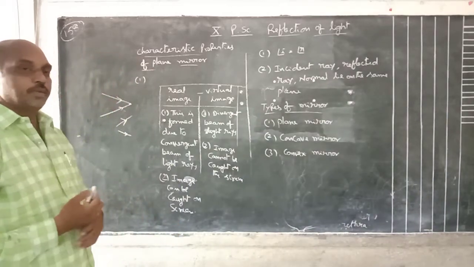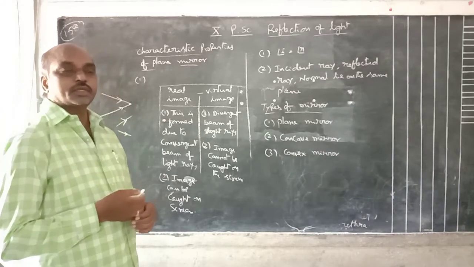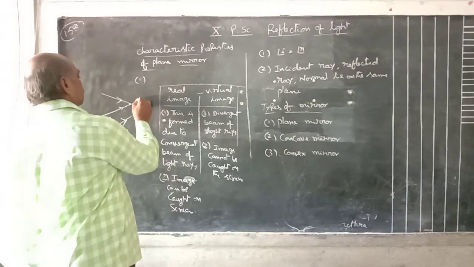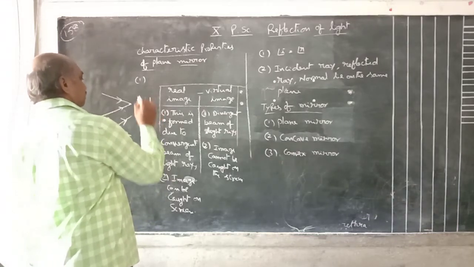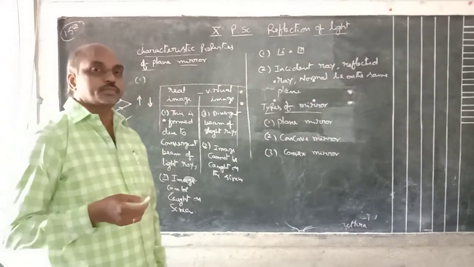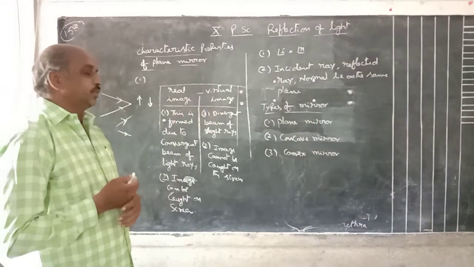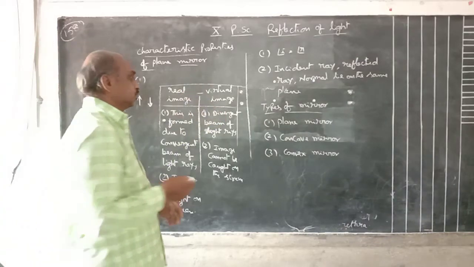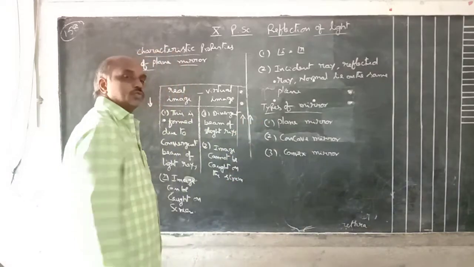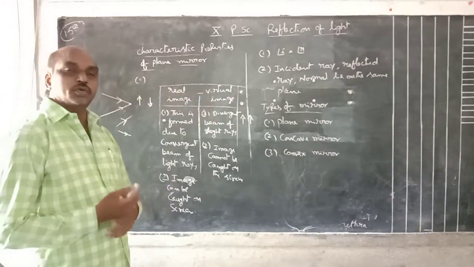Here, for a real image, the third point is the image is inverted. Inverted means reversed. Suppose this is the object, the image is like this, inverted: top at the bottom, bottom at the top. A virtual image means the image is erect. Erect means suppose the object is like this, the image is also like this. That is a virtual image. These are the main differences between real image and virtual image.